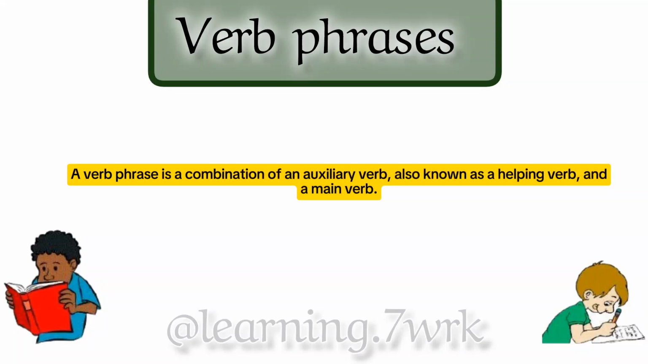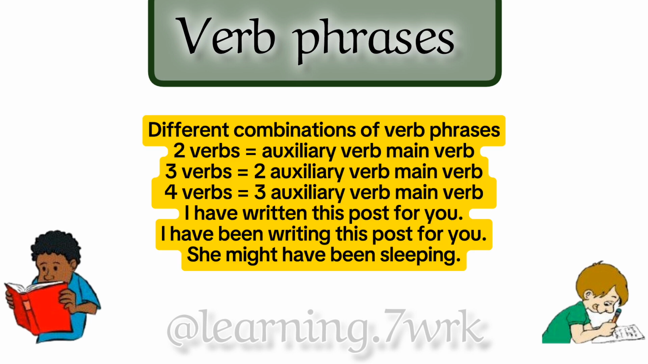A verb phrase is a combination of an auxiliary verb, also known as a helping verb, and a main verb. Different combinations of verb phrases. 2 verbs equals auxiliary verb plus main verb. 3 verbs equals 2 auxiliary verbs plus main verb. 4 verbs equals 3 auxiliary verbs plus main verb.